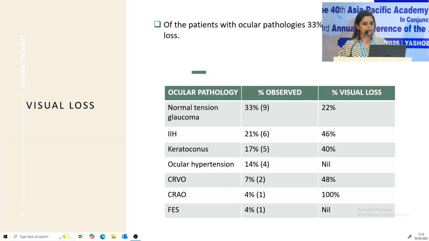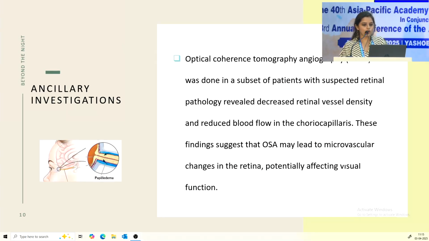Of the patients who had ocular complications, we noticed that one third had significant visual loss. Though normal tension glaucoma was the most common in our study, the vision loss was comparatively lesser than in keratoconus and CRVO, which had a higher visual loss, and the maximum was in CRAO. Ancillary investigations like OCTA were done in patients we suspected to have retinal pathology. We noticed that retinal vessel density was reduced and blood flow to the choriocapillaris was also reduced. This suggests microvascular damage in the retina due to OSA, which can potentially affect vision.